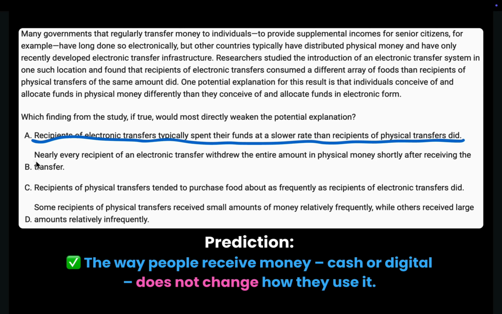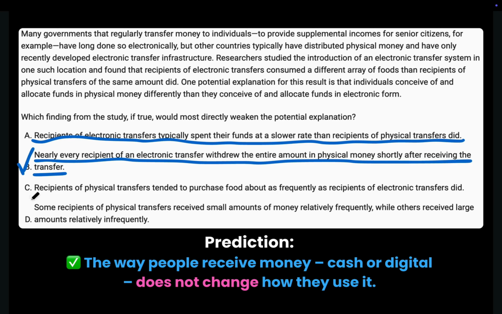Choice B. Nearly every recipient of an electronic transfer withdrew the entire amount in physical money shortly after receiving the transfer. If people who got electronic money just turned it into cash, then both groups were basically using physical money. That means they use their money the same way. They both use physical money. So choice B could be correct.